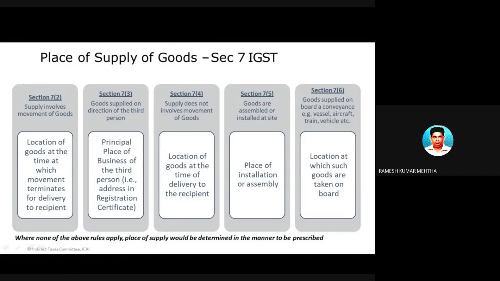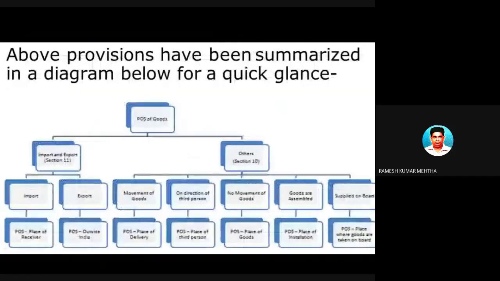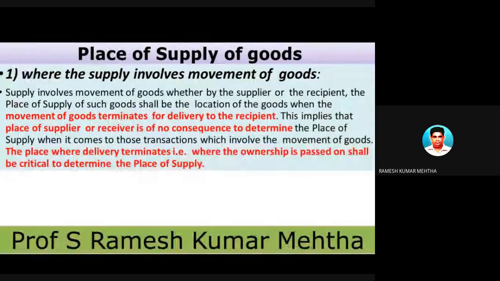So to remember them, let's take a small example in all the five different situations and understand place of supply of goods under these five different cases and situations. So again, I have represented it in a different diagram. The same diagram is represented once again. This is the answer. But let's take the examples and discuss case by case with certain examples.